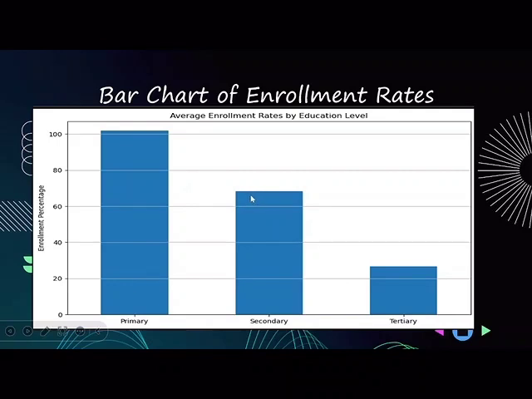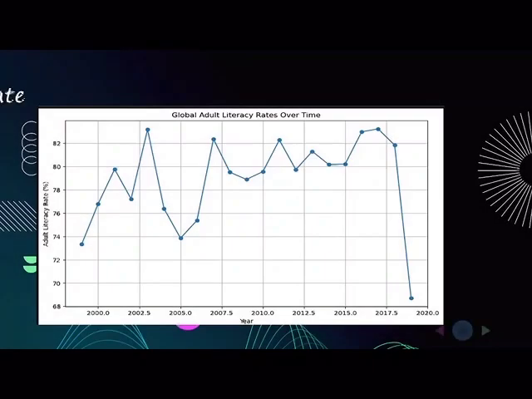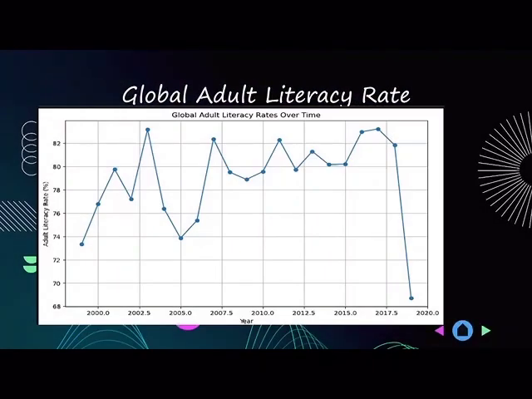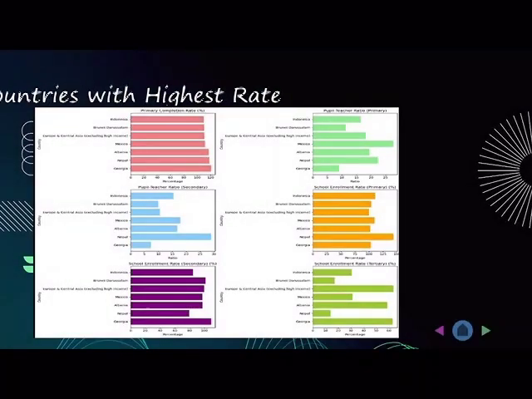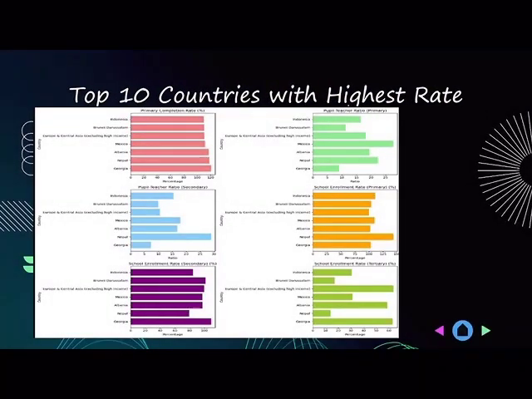More than 65% of countries have completed their secondary education, and less than 25% of countries have completed their tertiary education. After that, we have the trend of global adult literacy rate. And after that, we have the top 10 countries with the highest rates. These rates are not in one specific column. However, we have calculated each and every column, such as primary completion rate, pupil teacher ratio primary, school enrollment rate primary, pupil teacher ratio secondary, school enrollment rate secondary, and school enrollment rate tertiary.